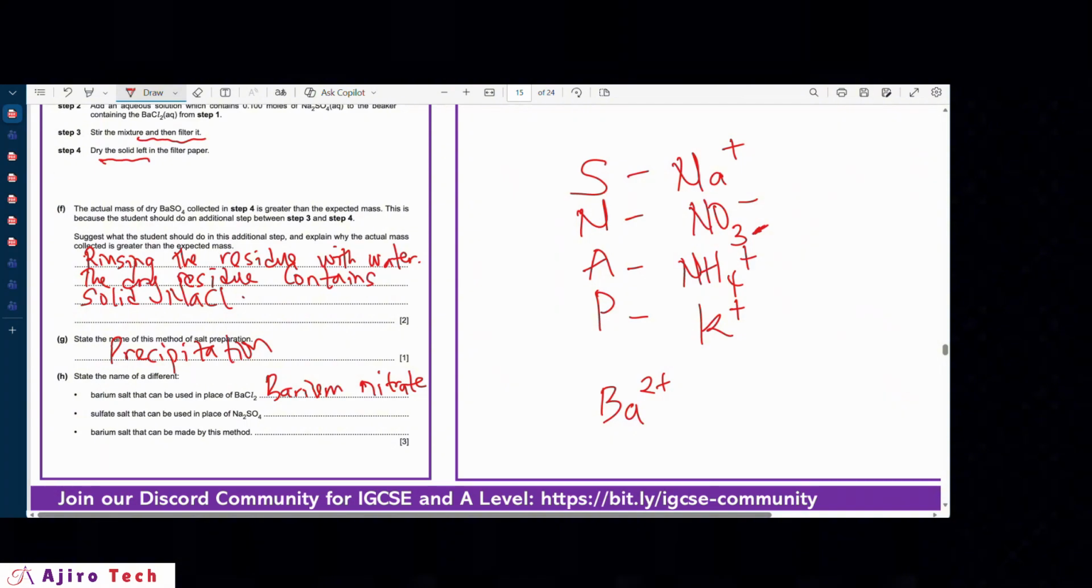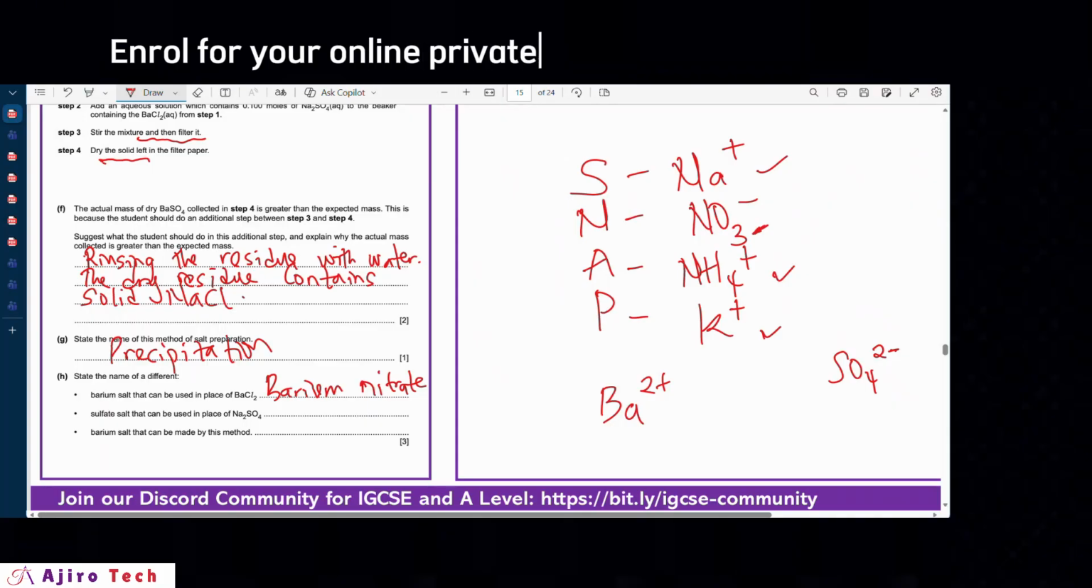Next, sulfate salts that can be used in place of sodium sulfate. So sulfate is an anion. So I can pick any of these cations that are here. It could be sodium sulfate, it could be potassium sulfate, it could be ammonium sulfate. Any of them fit in here because they are soluble. So I'll just pick a simple one there, potassium sulfate.